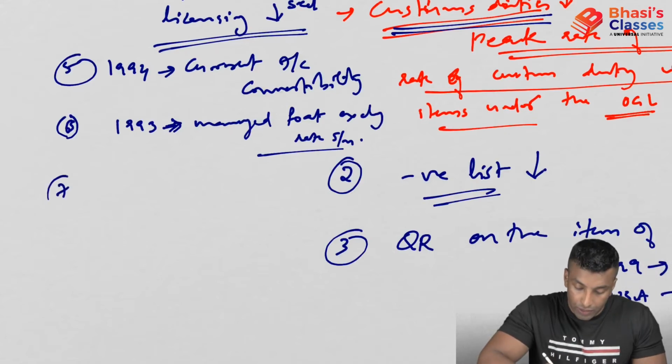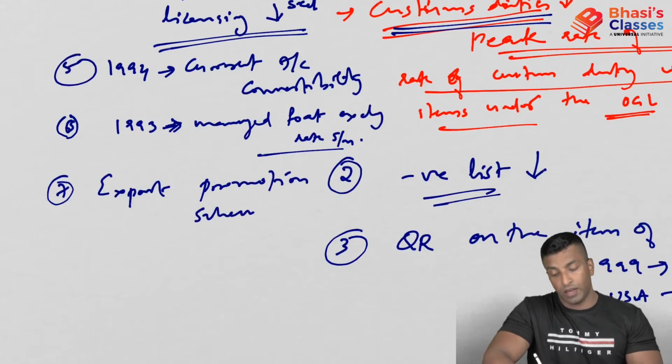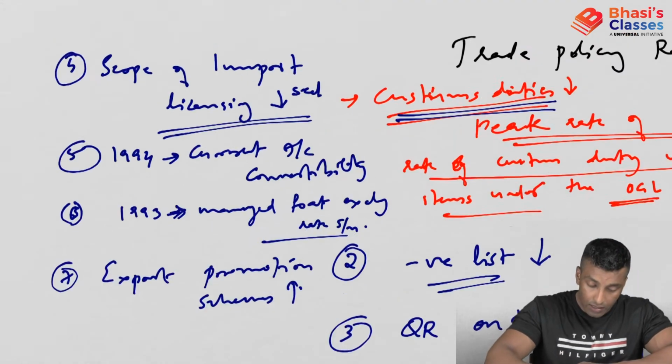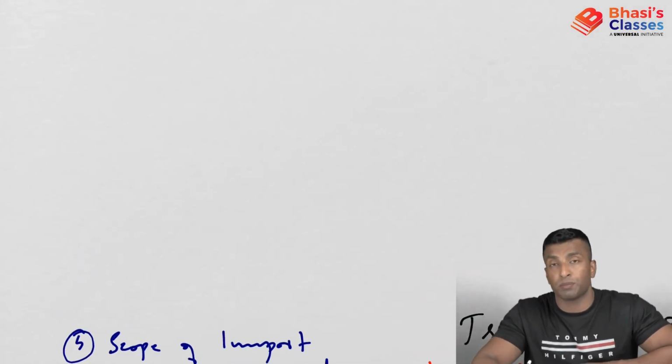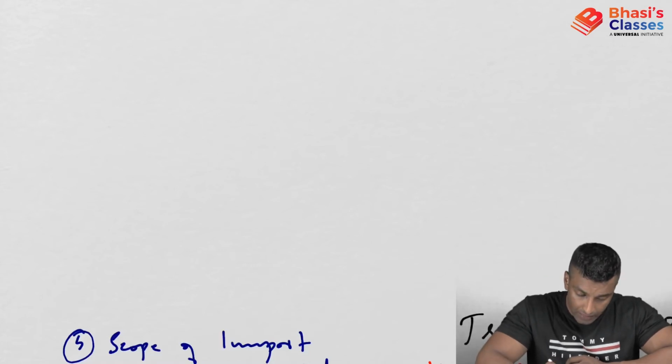Okay, next point, there were some export promotion schemes. Export promotion schemes have been introduced, increased. More and more export promotion schemes. So you can see the scope of export is widened after this. A few examples are like this: duty drawback scheme.